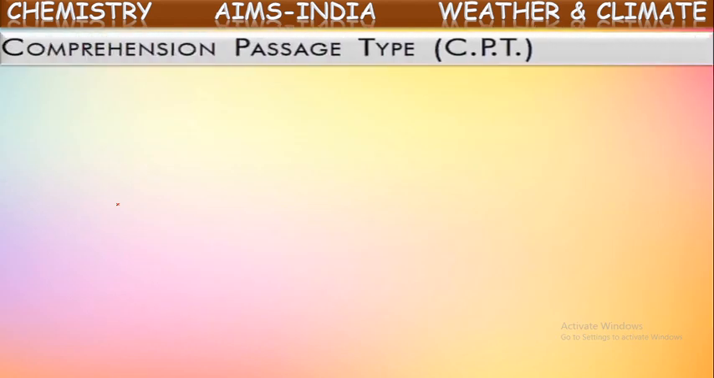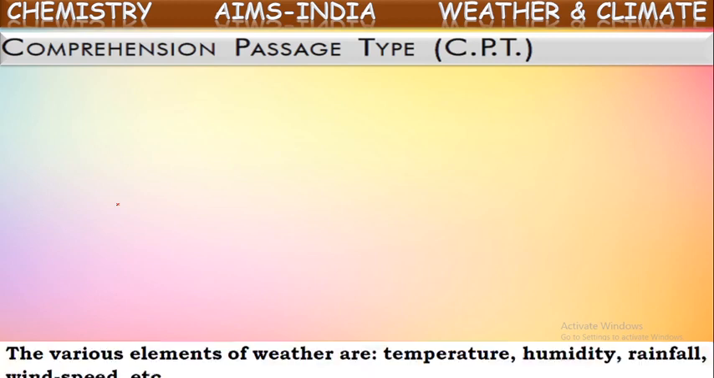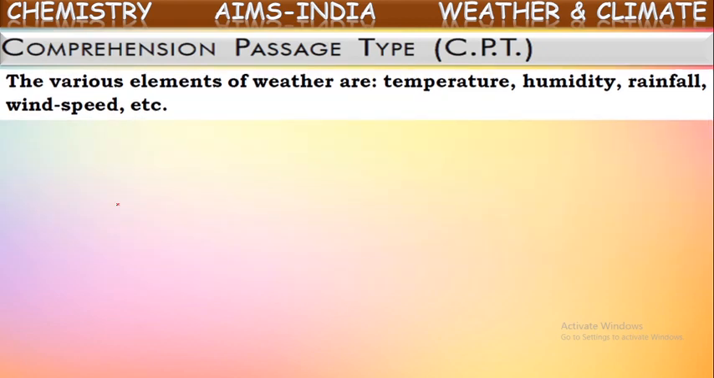Comprehension passage type. So here a paragraph will be given. Based upon that, some questions will be asked. Let us see first the paragraph given here. The various elements of weather are temperature, humidity, rainfall, wind speed, etc. These are called elements of weather or components of weather. These determine the weather of a particular place.